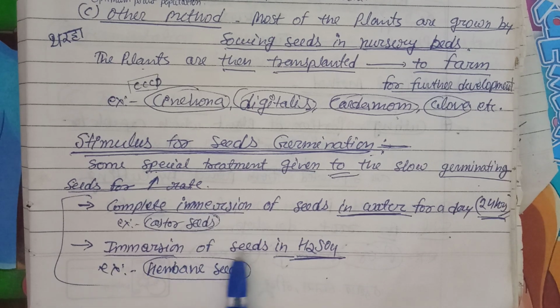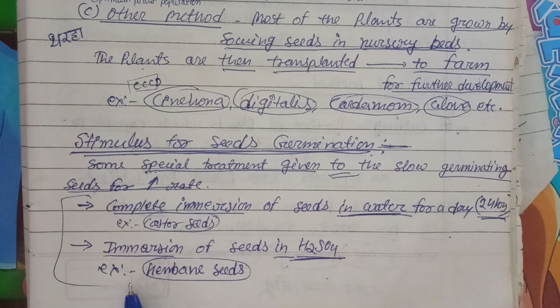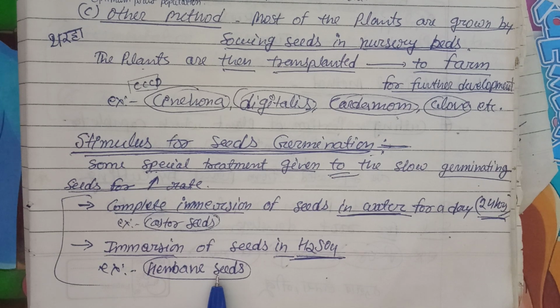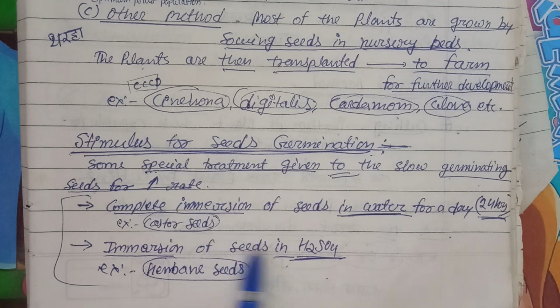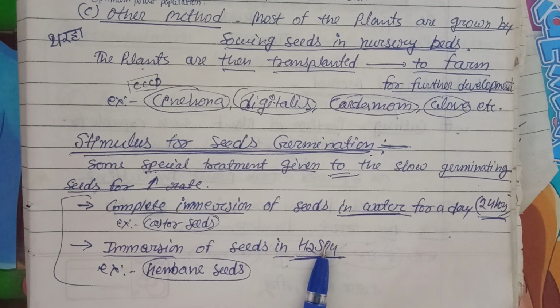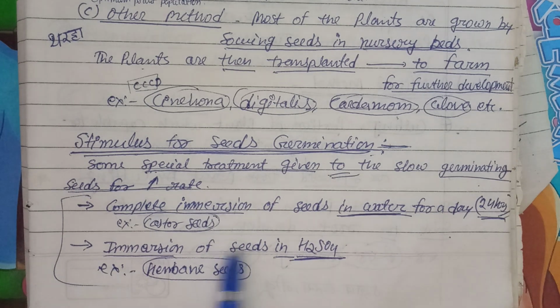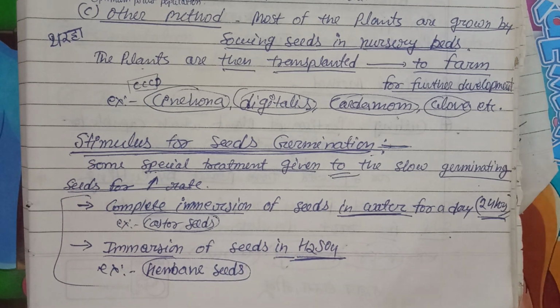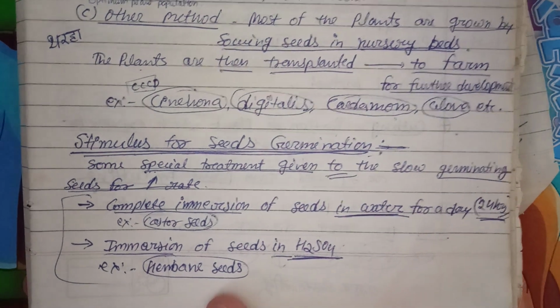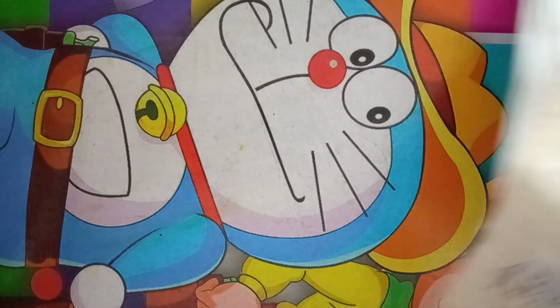Second, immersion of seeds in H2SO4, which we have to do for hard seeds. That immersion is very important. If you immerse them in this kind of acid, the seed coat will become soft, and germination will become easy for the plant. That's very important, we need to take care.